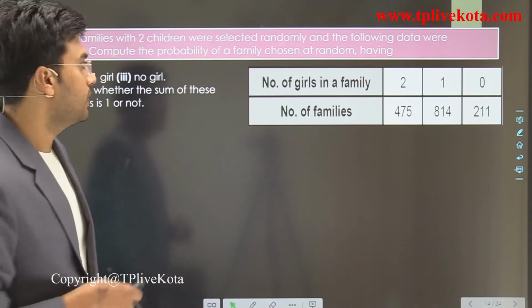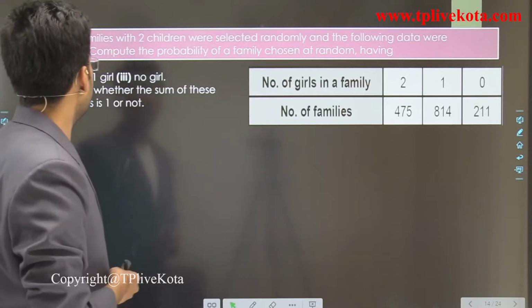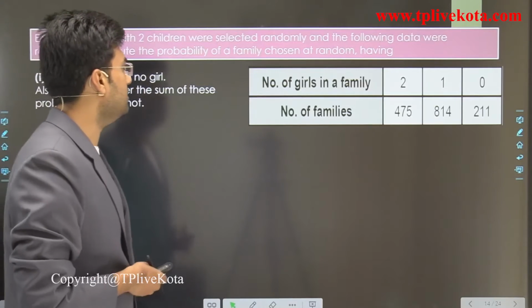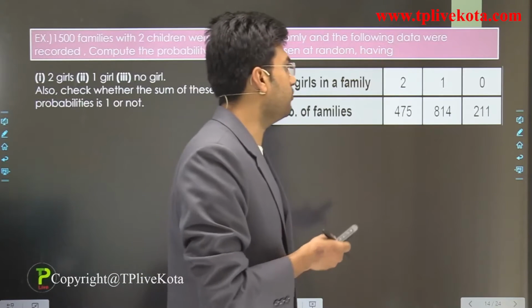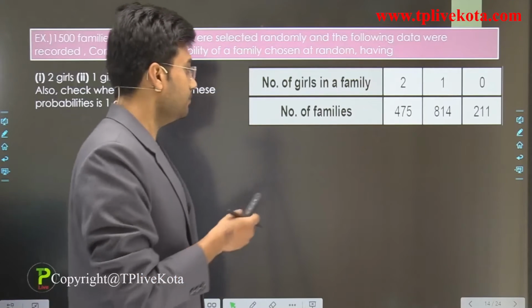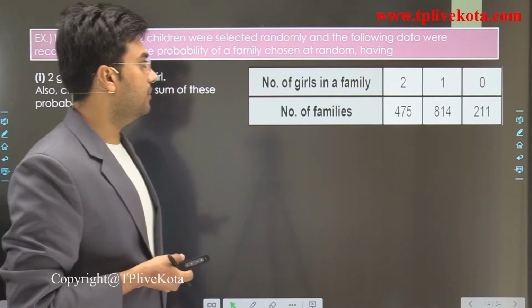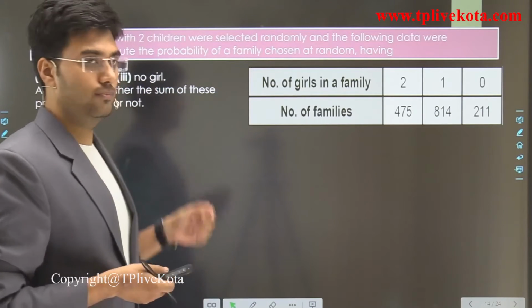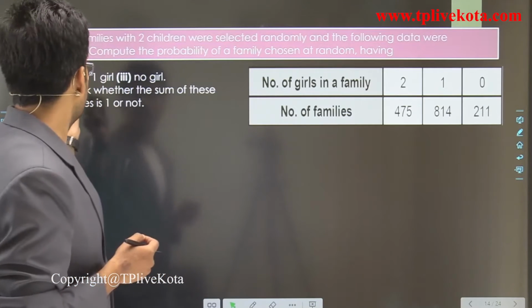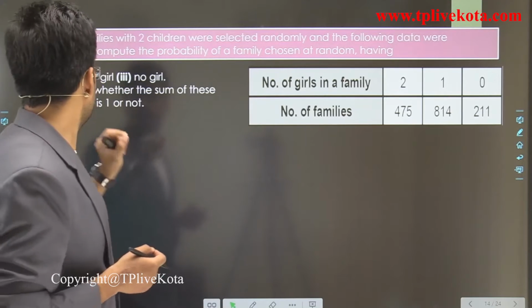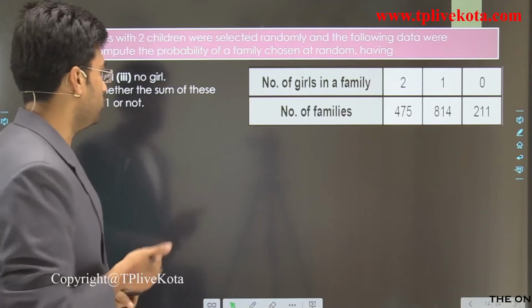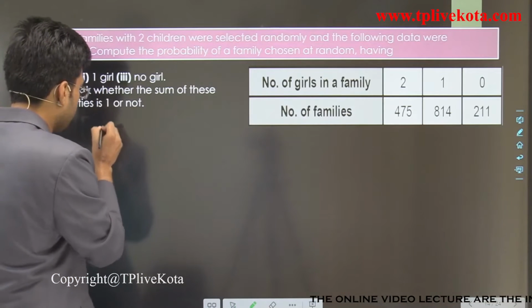In this question, there are 1500 families with 2 children. The families were selected randomly, and the following data were given. Compute the probability of a family chosen at random having 2 girls, second 1 girl, and third no girl. Also check whether the sum of these probabilities is 1 or not. So students, let's start to solve this question.